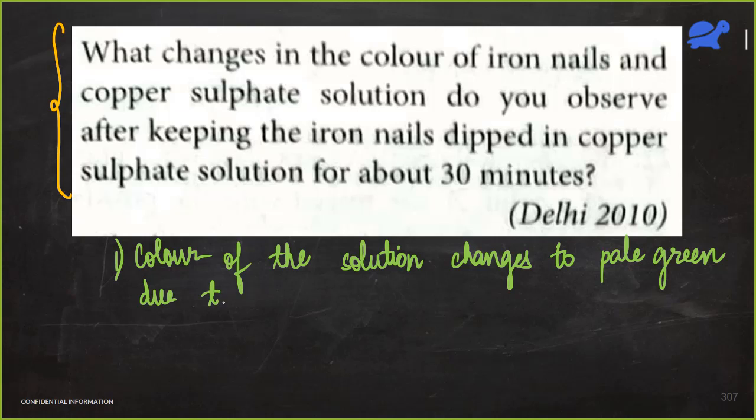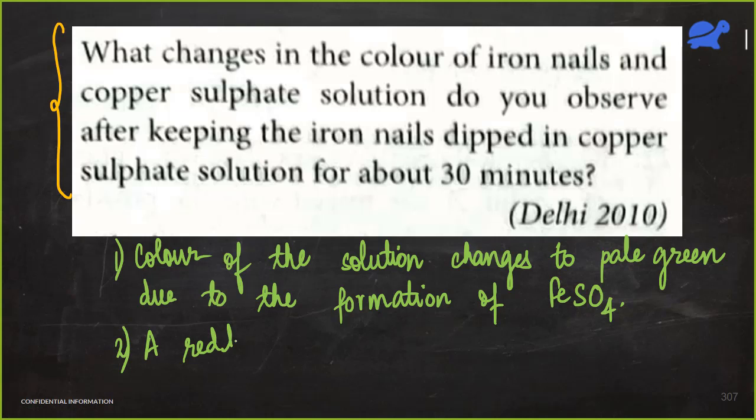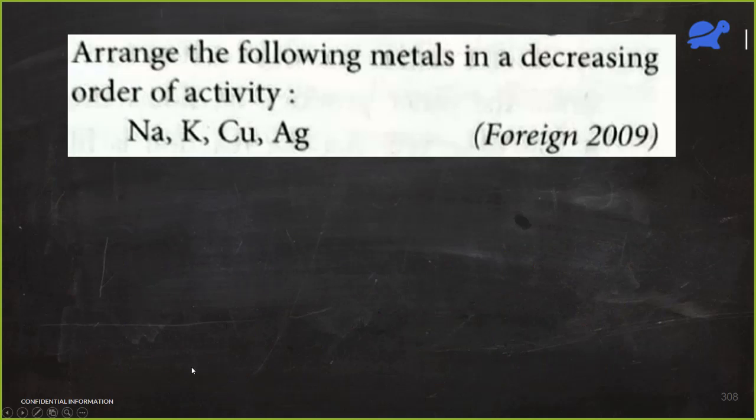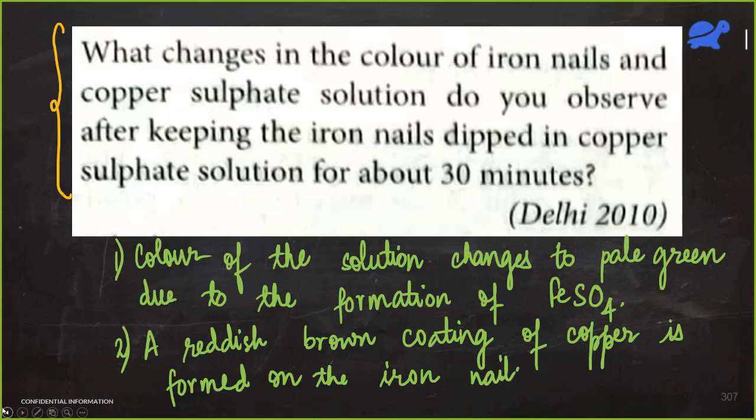You have to write why. So it is due to the formation of ferrous sulfate. And the next point, as Krish said, is that a reddish brown coating of copper is formed on the iron nail. You won't believe this is a 3-mark question in the board exam. It is either asked for 2 marks or for 3 marks. So you should know this.